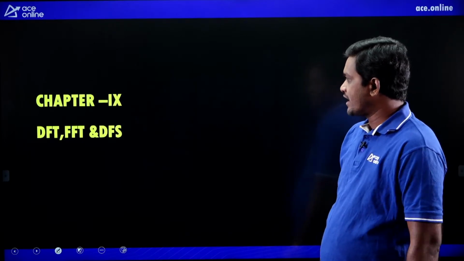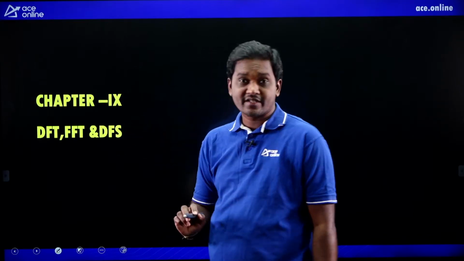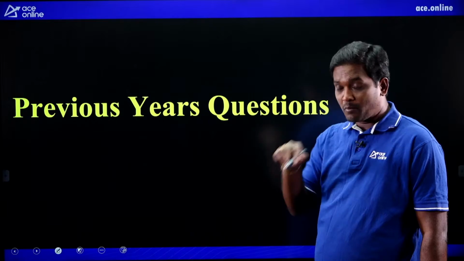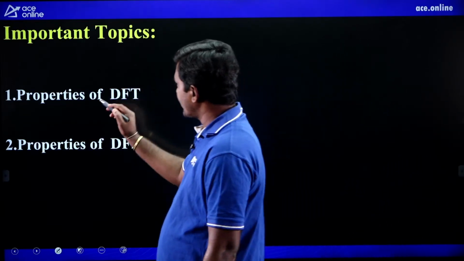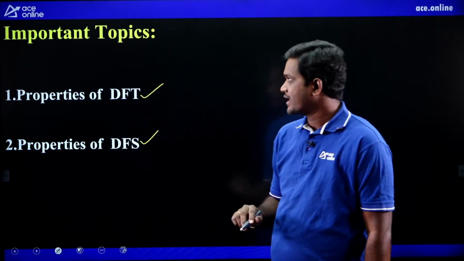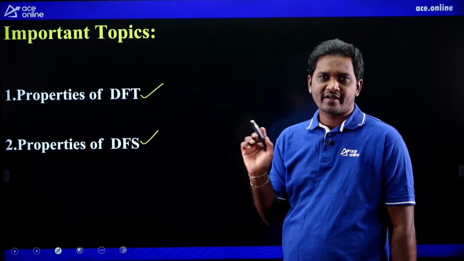Next chapter: DFT, FFT and DFS, discrete Fourier transform, fast Fourier transform and discrete Fourier series. Let us see a few important previous year questions. The important topics are the properties of DFT and properties of DFS. In any transform, the important topics are property statements only.